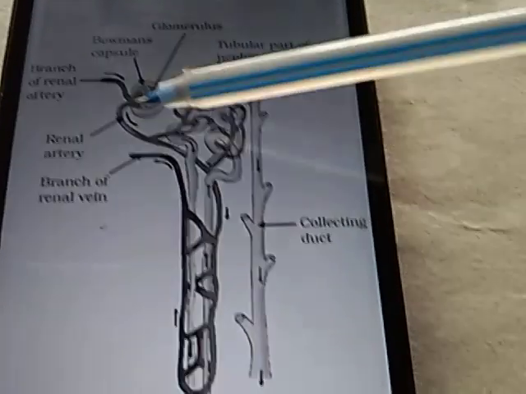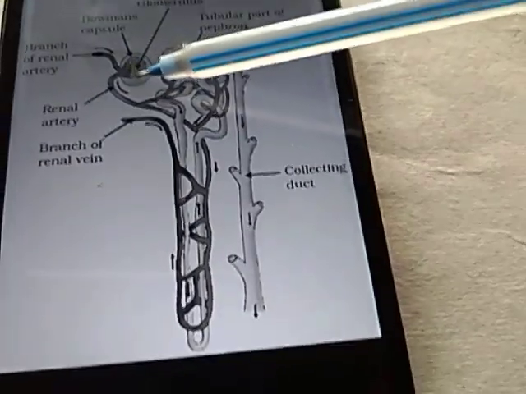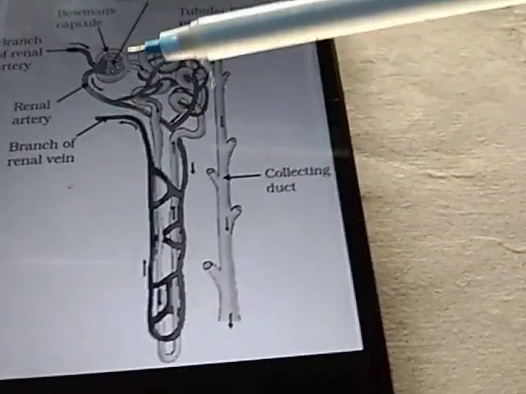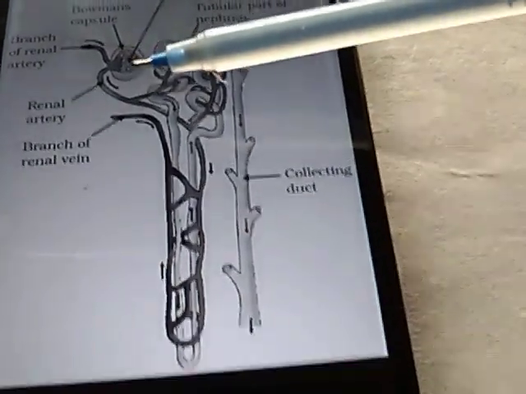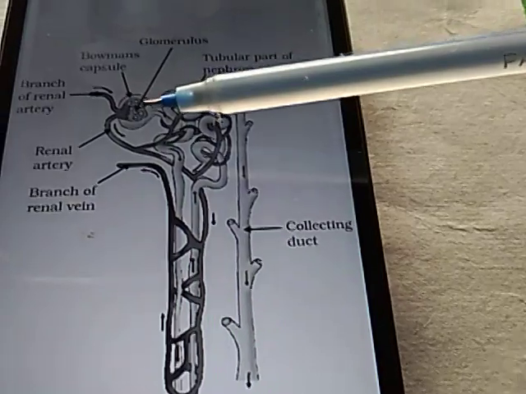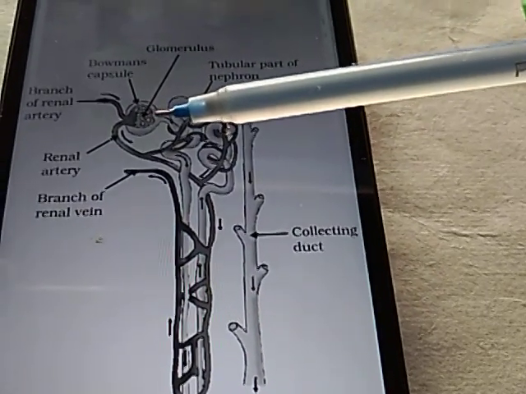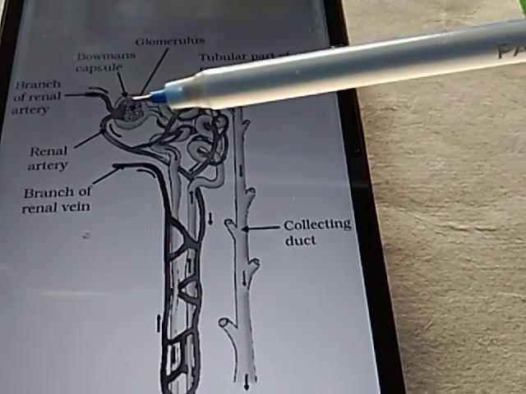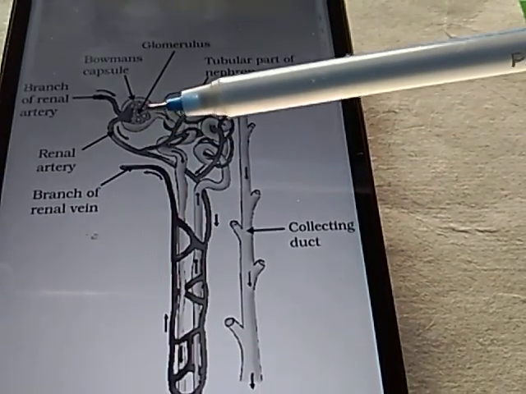So what is happening? The blood that is brought by the renal arteries is divided into many fine capillaries, and from these capillaries blood is filtered into the Bowman's capsule here.